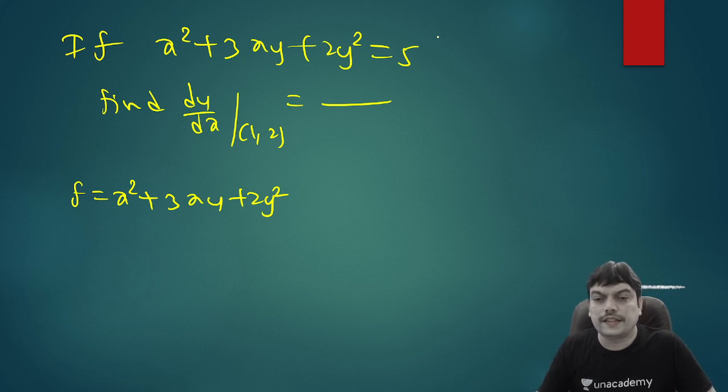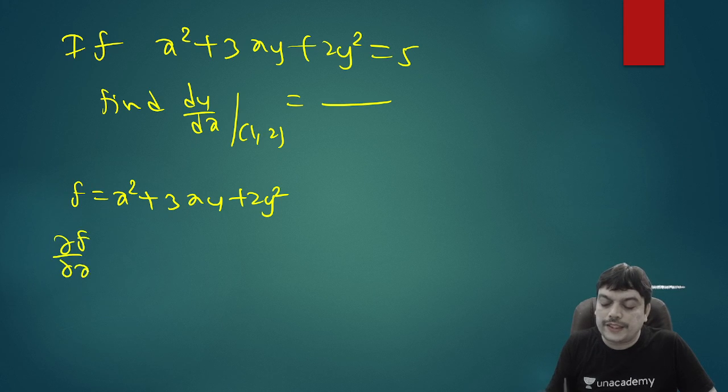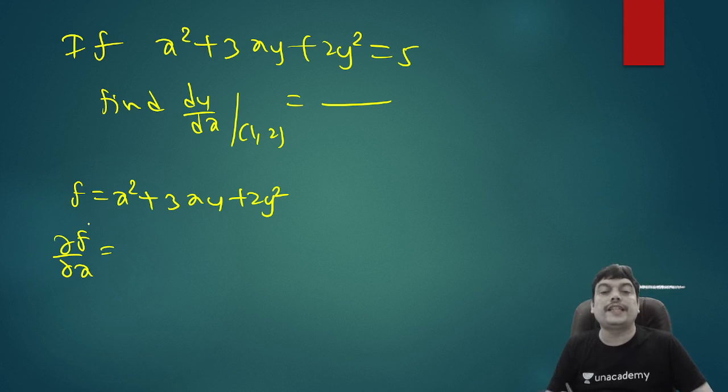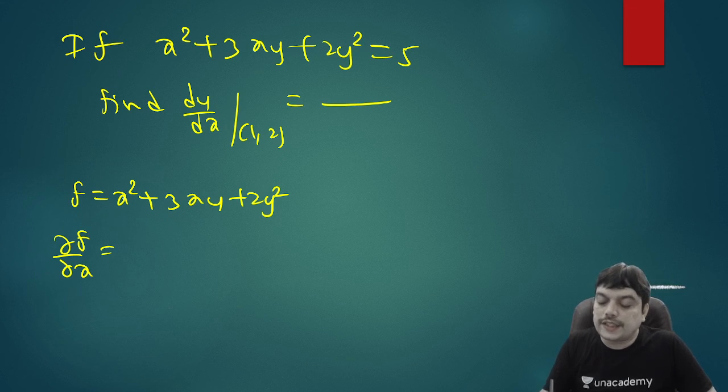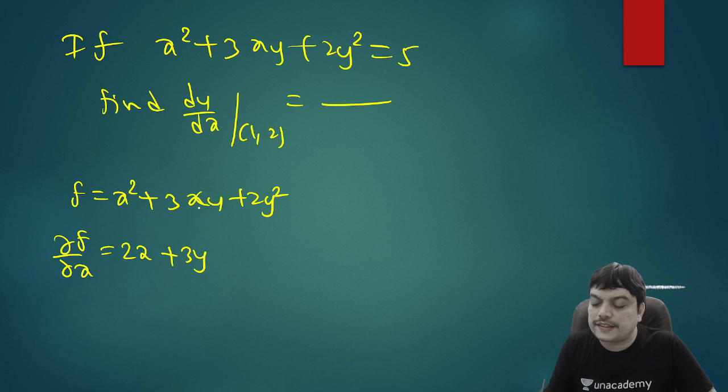That c is a constant. Then you can write down ∂f/∂x. What is ∂f/∂x? Partial derivative with reference to x means we treat x as a variable, y as a constant. So x² derivative is 2x. In 3xy, 3y is a constant. We differentiate only x, so the derivative of x will become 1. And 2y² will be 0. So it is 2x + 3y.